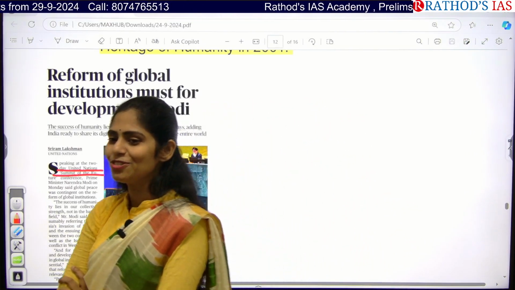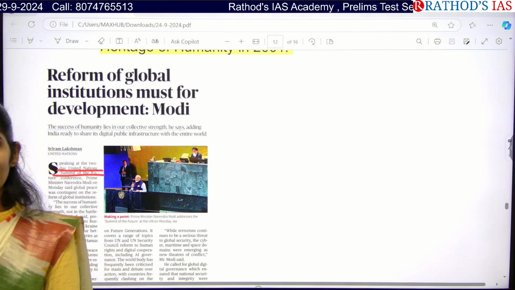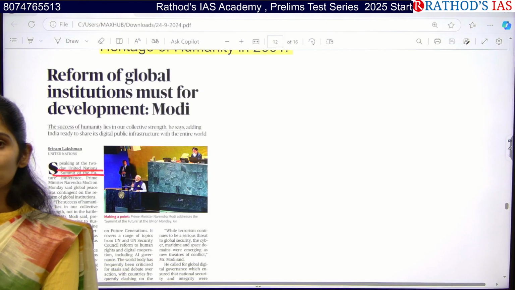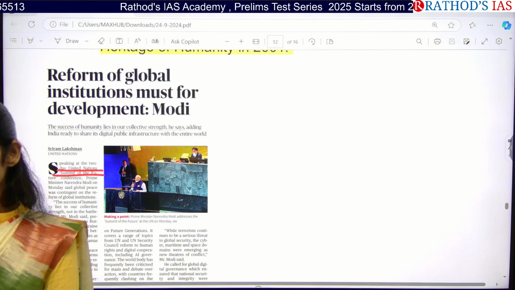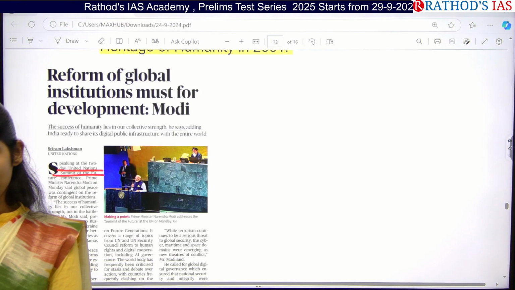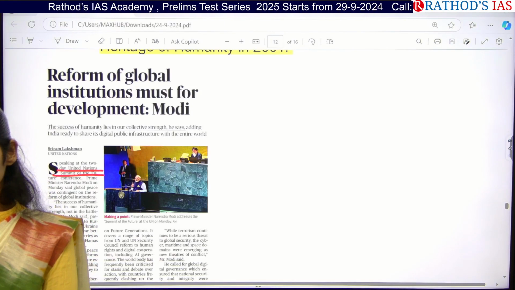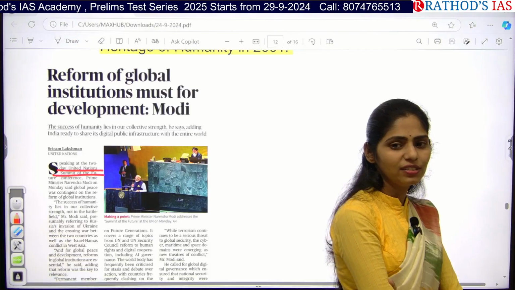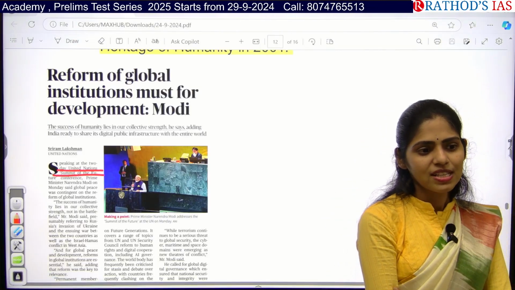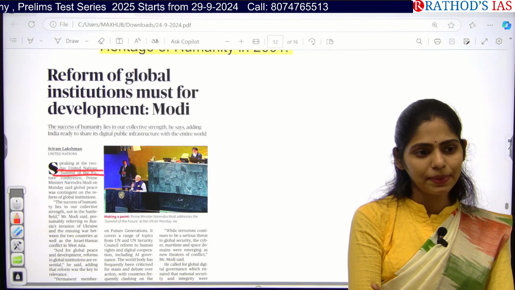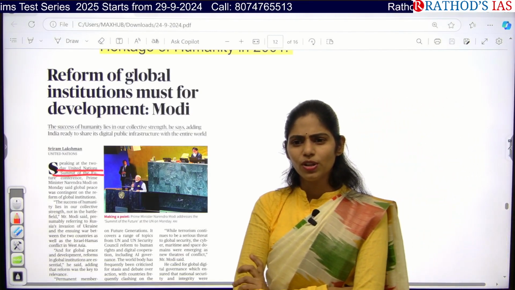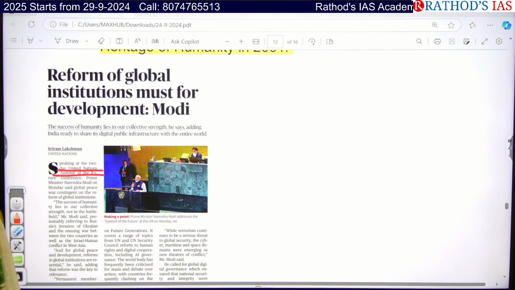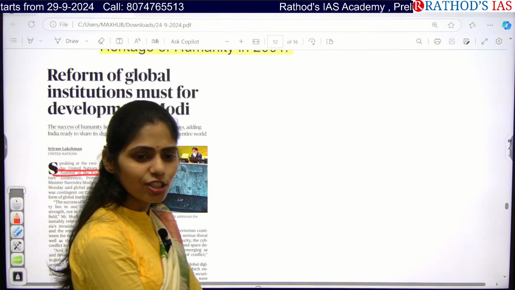So our Environment Ministry Secretary attended this United Nations Summit of the Future and she gave some statements. I said you can use those statements directly while you are writing your mains. Rather than focusing on emissions, we have to focus on what? Sustainable livability of the people. We have to take at least small steps, like rather than using plastic, you can use cotton bags or jute bags. Did I say that example? Yes or no?